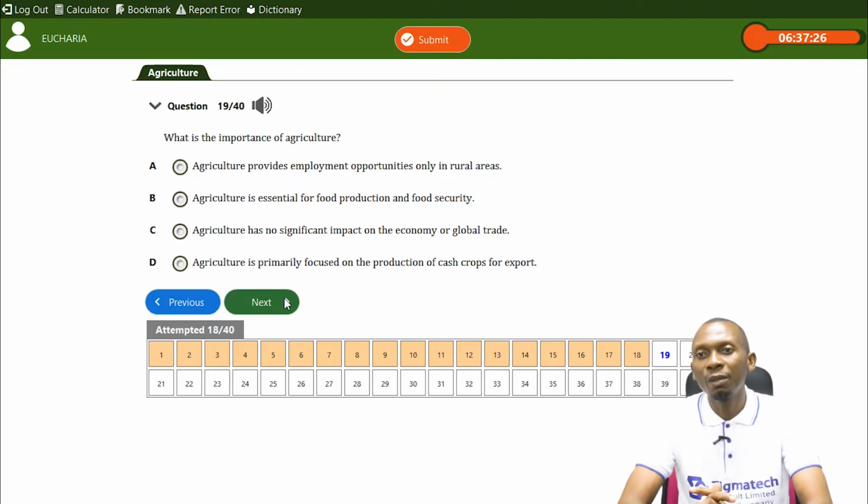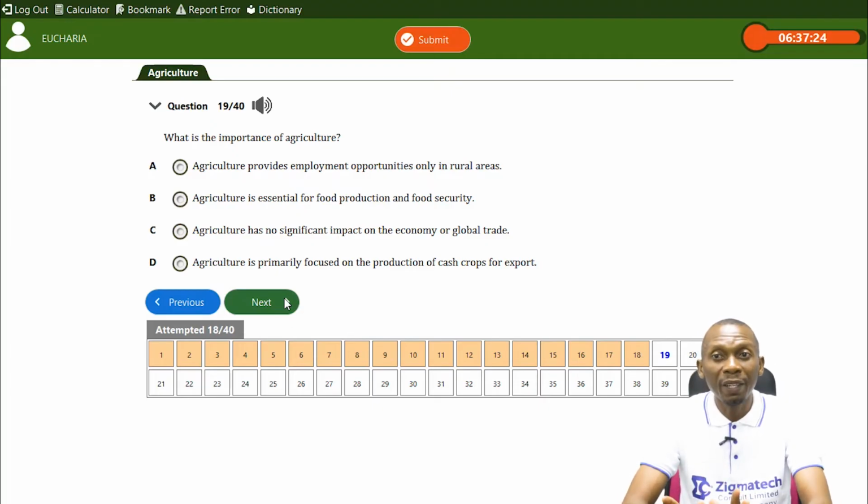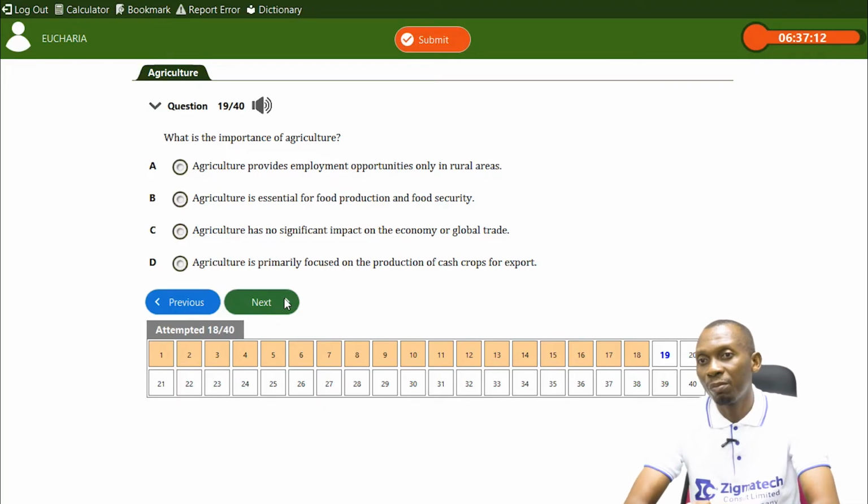Agriculture provides employment opportunities only in rural areas. Nope. It does provide employment opportunities, but it's not only in rural areas. And agriculture is essential for food production and food security. That possibly should be the answer, but let's look at other options. Agriculture has no significant impact on the economy. Agriculture does have significant impact. So that answer is wrong.